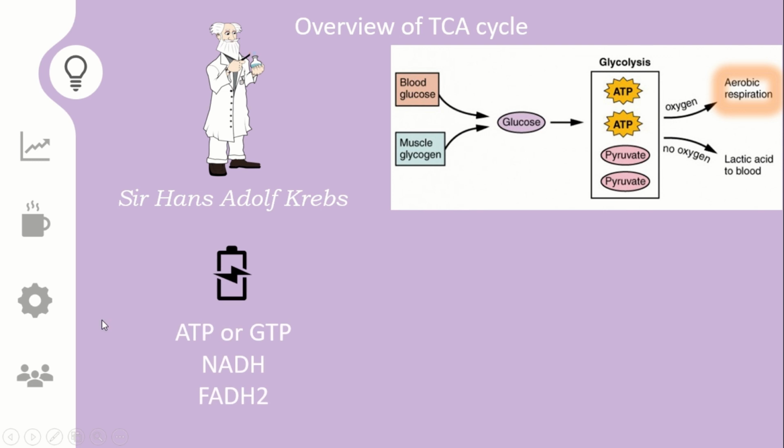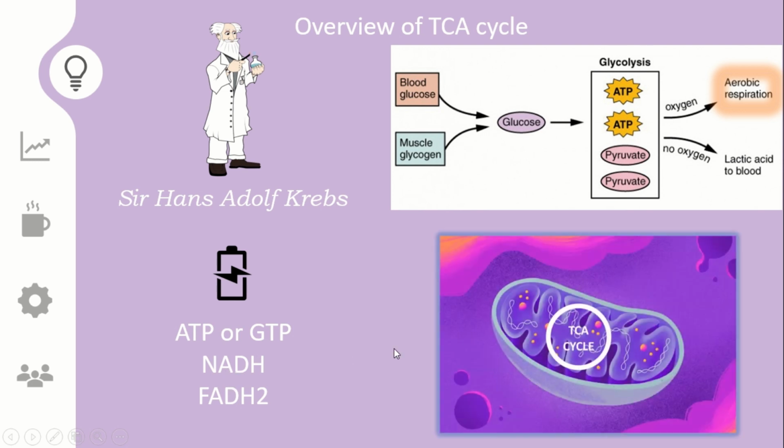The next thing is, I have already mentioned that from this TCA cycle we gain ATP, GTP, NADH and FADH2. ATP and GTP are like the powerhouse of the cell. ATP mainly is the source of power for metabolic energy, cellular energy and everything. And NADH and FADH2 act as the reducing agents, so they are the electron sources. Whenever we study the electron transport system, we'll see that NADH and FADH2 are the major electron sources, so they are the reducing agents.